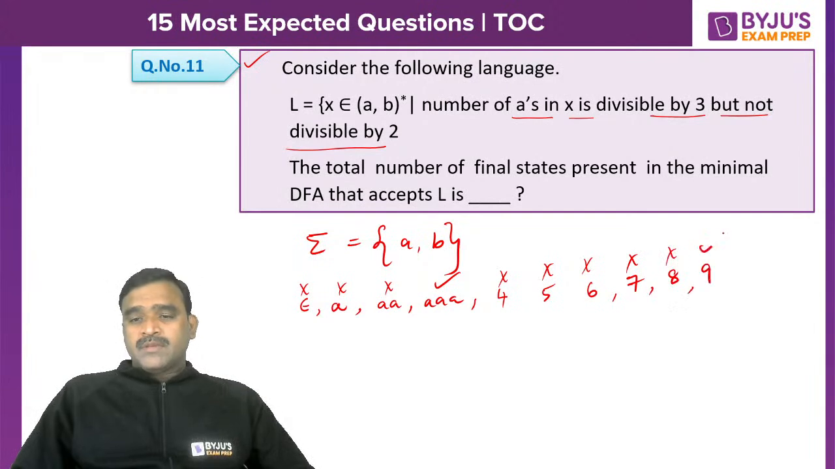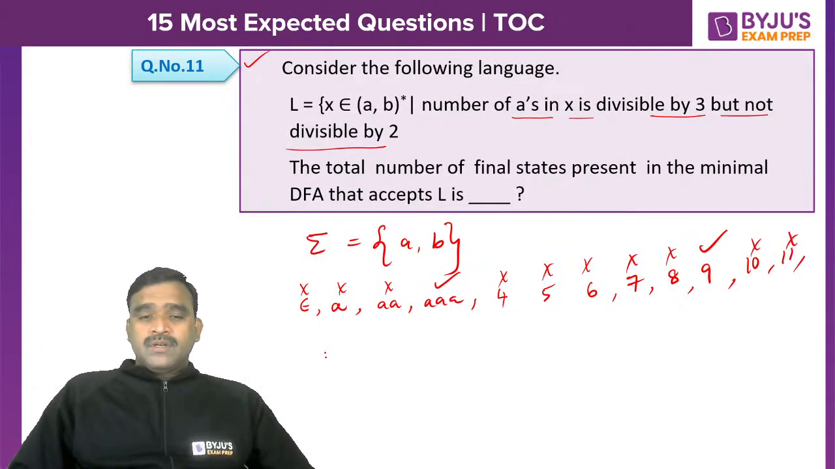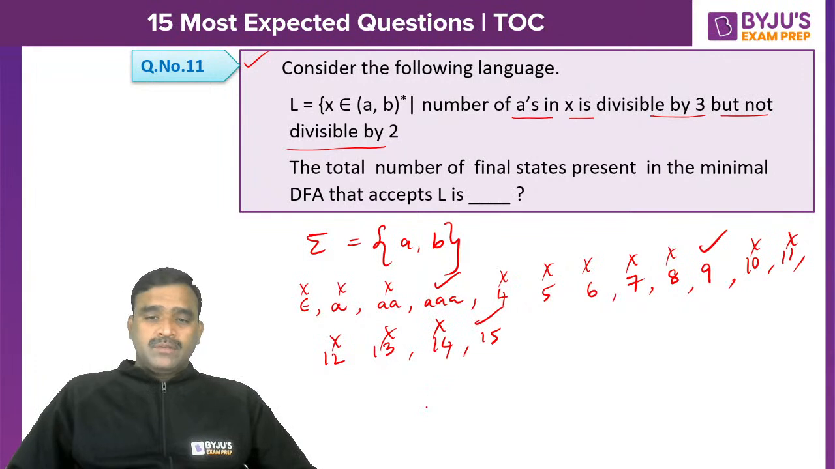9 can be accepted, it is divisible by 3 but not by 2. 10 should not be accepted, 11 should not, 12 should not because it is divisible by 2, and 13 should not, 14 should not, 15 can be accepted because it is not divisible by 2. This is the type of number of A's.